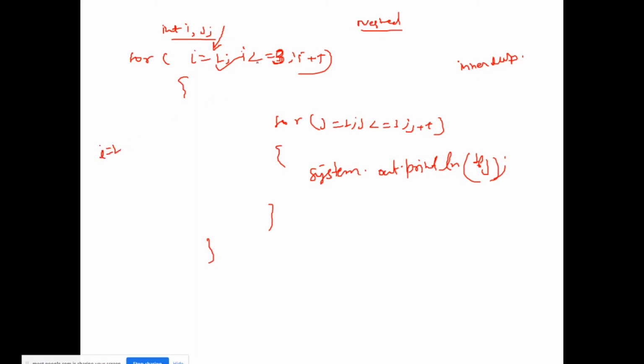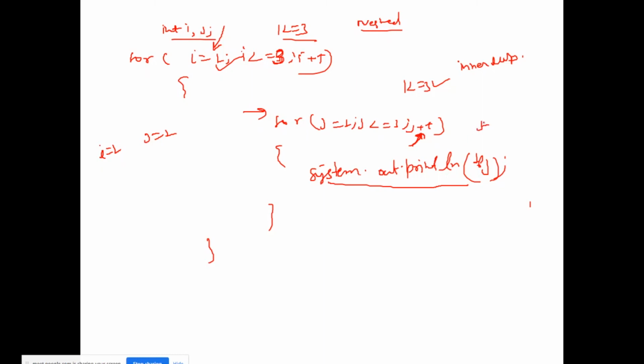It will check whether 1 is less than or equal to 3, condition is fine, it will come inside this block, and here it will find j is equal to 1. So it will match j is less than or equal to 3, 1 is less than or equal to 3, condition is fine, it will come inside and print this j, and the j value is 1, so it will print 1. After this it will go to increment this j value, right?